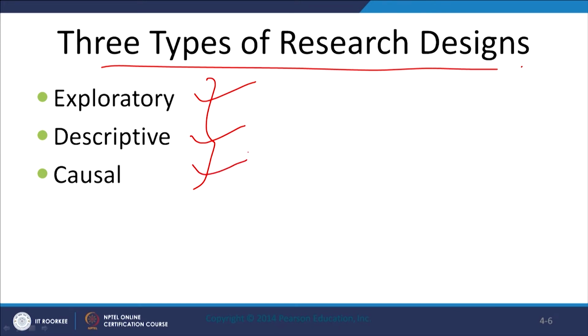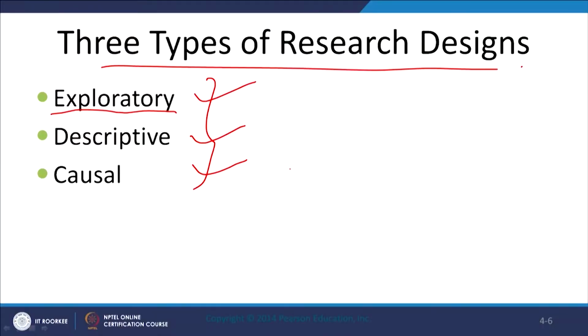So, as you can understand, exploratory means to explore something, to find out something new, right, that which you have no idea about or you lack knowledge of, right. Descriptive is to describe something, right, to describe the characteristics, to describe the features of the market, or describe the characteristics or traits of a product. So, this is descriptive. Causal is the cause and effect. So, there is a cause, there is an effect. So, this cause and effect relationship is the causal.